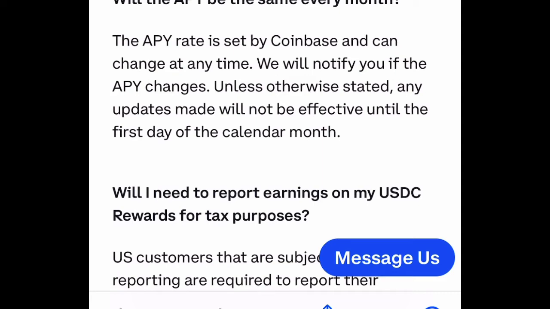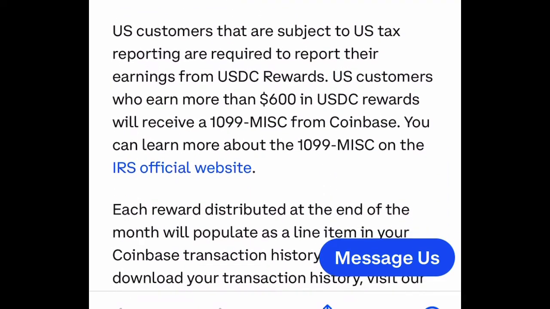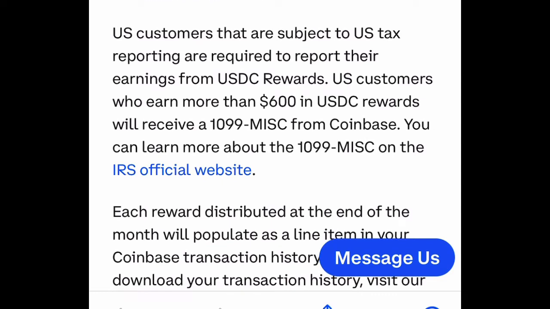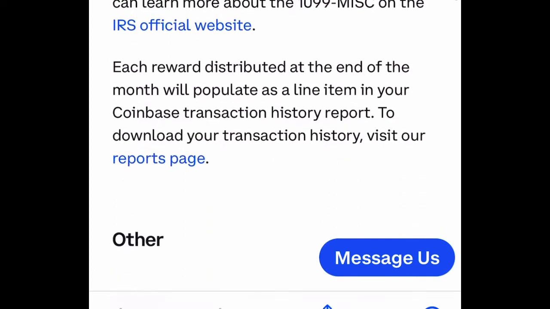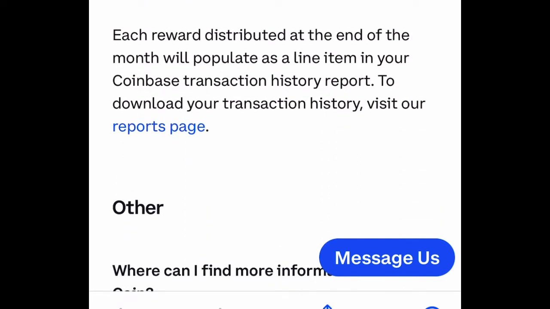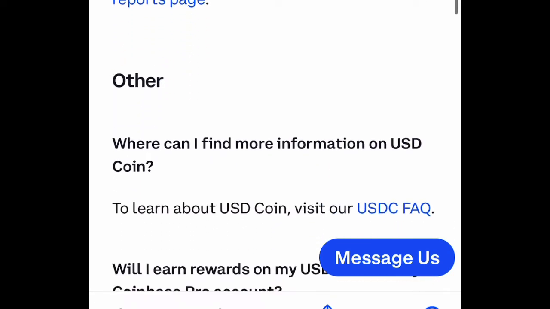And then also with taxes, if you are subject to U.S. tax, you are required to report the rewards that you earn from earning the interest on the USDC. U.S. customers who earn more than $600 in USDC rewards will receive a 1099-MISC, the miscellaneous form, from Coinbase. You can learn more about that on IRS.gov. So you have to report that. Each reward distributed at the end of the month will populate as a line item in your Coinbase transaction history report as well. You can download that whole report.